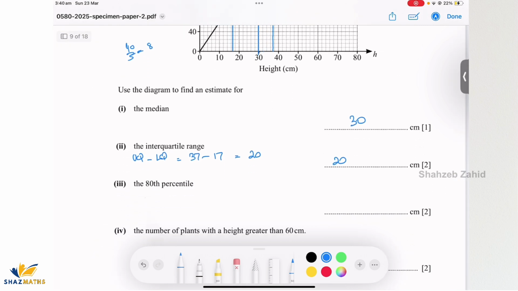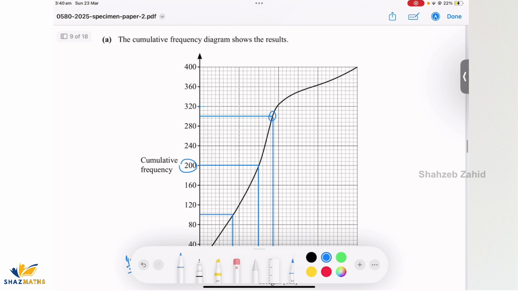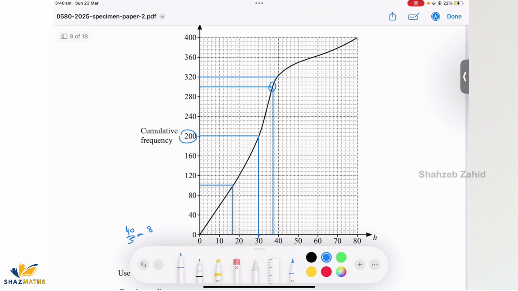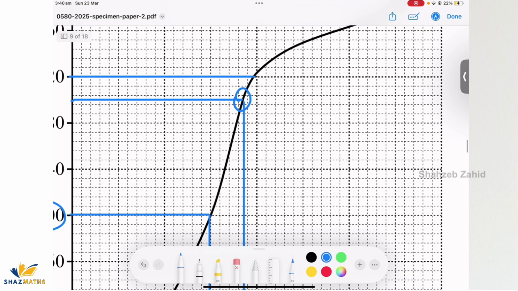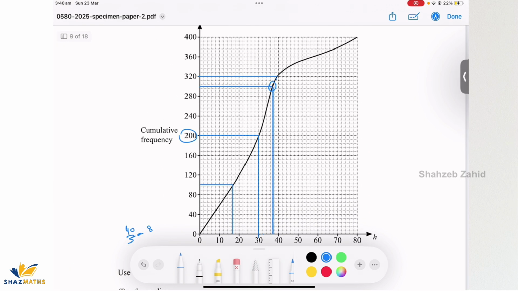Eightieth percentile. So 80th percentile of 400 would be at 320. So what's the value of height at 320? So going till here, and going all the way down, which I can see it's next to this line and it's in between this line. Basically it's somewhere here, which is 39